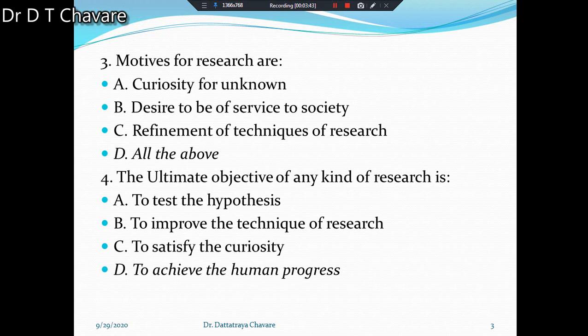Then the fourth question may be there, that is, the ultimate objective of any kind of research is. What is the ultimate objective? To test the hypothesis first, to improve the techniques of research second, to satisfy the curiosity third, and the last, to achieve the human progress. The above three are different options, but the correct option is there, to achieve the human progress.